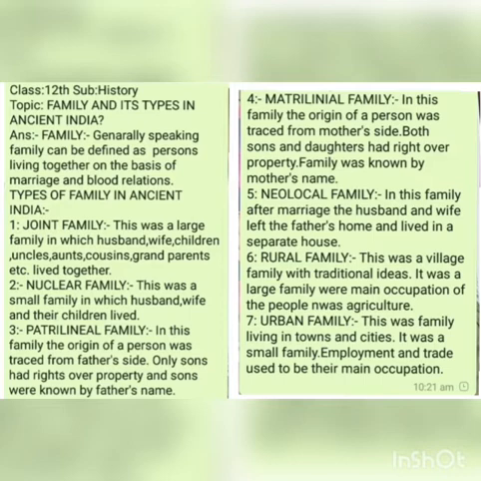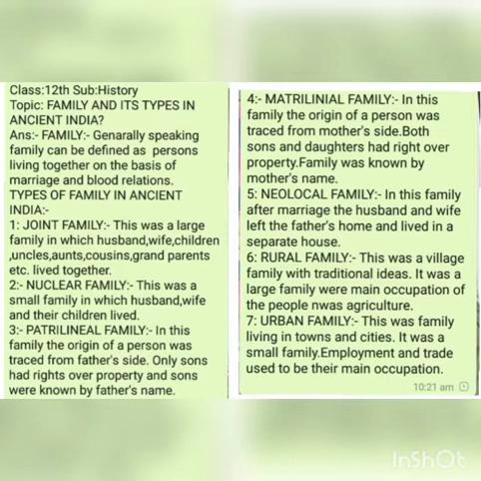In this type of family, the sons had a right over the property of the father, and daughters had no right over the father's property. With the son's name, the name of the father was written, not the name of the mother. So a son in this family was known by the name of his father, not mother. This is what we mean by patrilineal family.